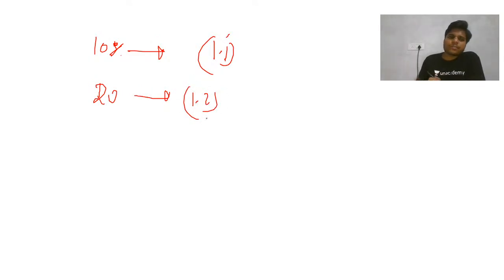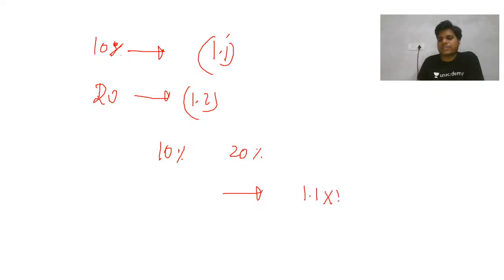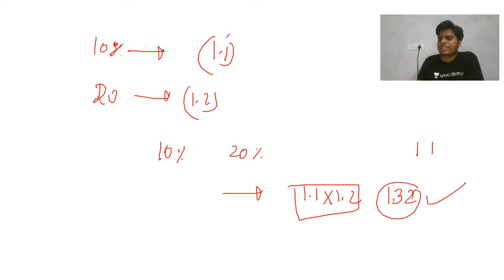Now suppose the question has two continuous increases, 10% and 20%. Your effect will be 1.1 into 1.2. I hope you all know how to multiply with 11. So you get a 32% increase.